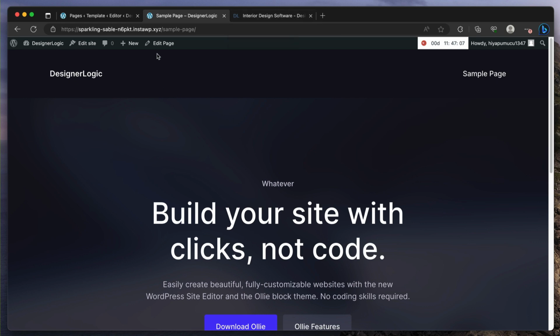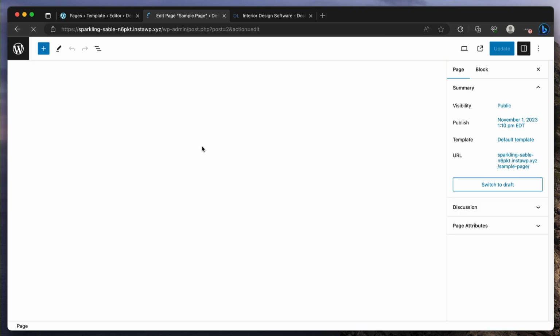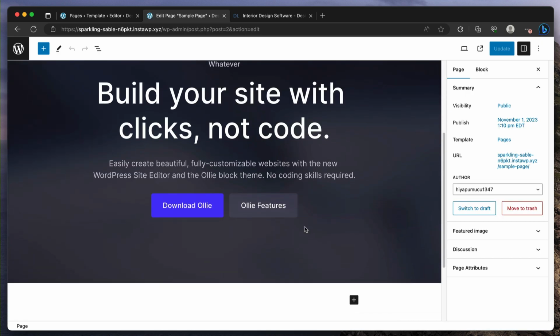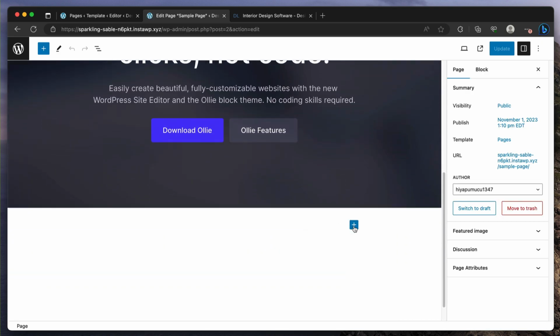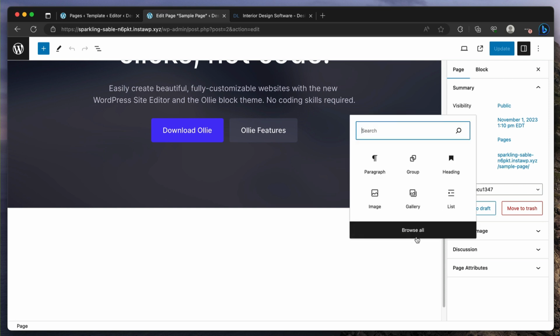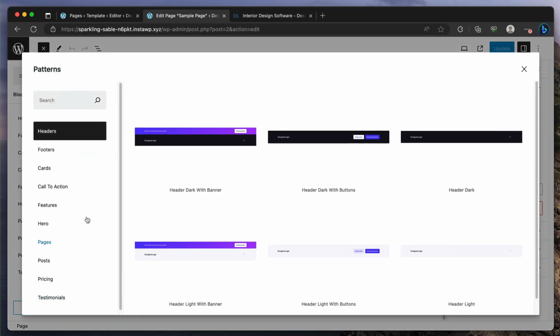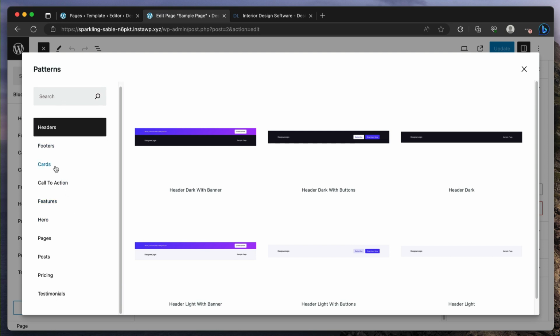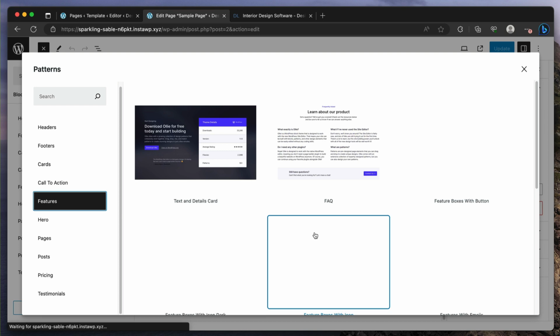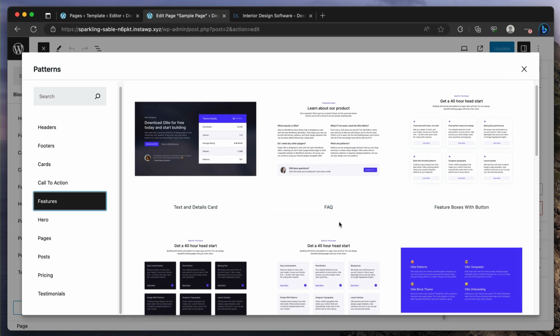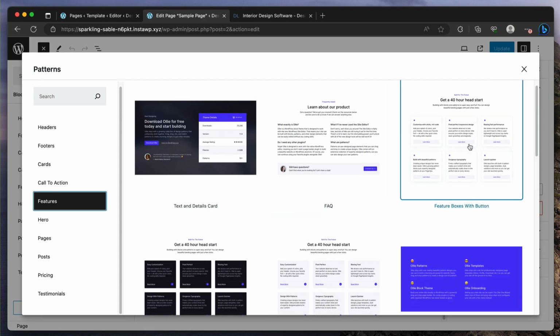All right, so I'm going to do edit page again, and we had this hero. Maybe we like it, maybe we don't. I'm going to press add block down here, go to browse all, go to patterns, explore all patterns, and then I'm just going to look at other patterns. So for example, maybe features, right? Maybe I want to show some features like this.